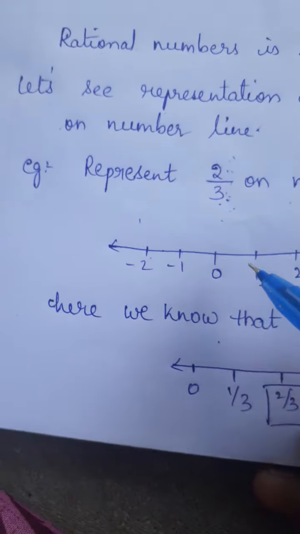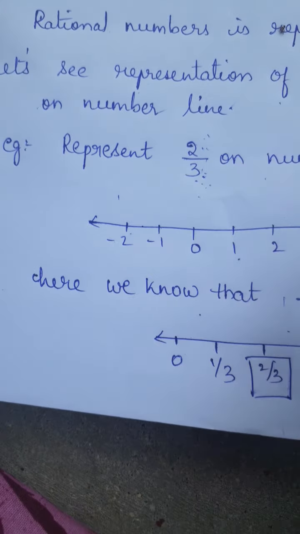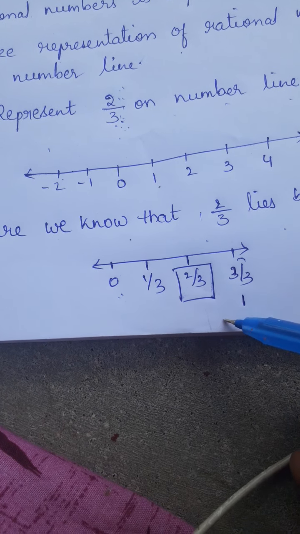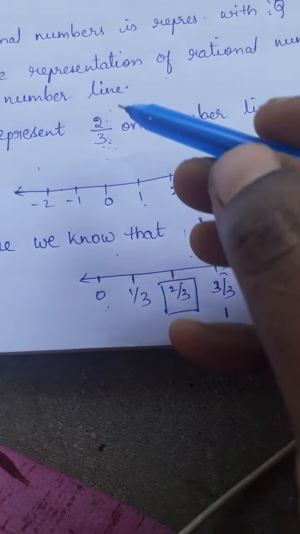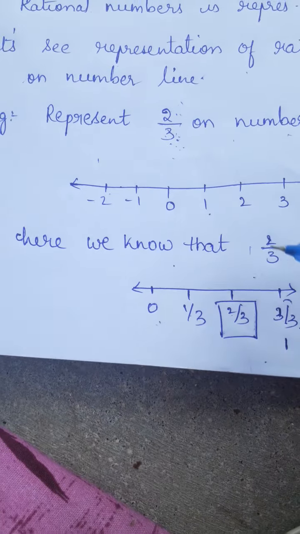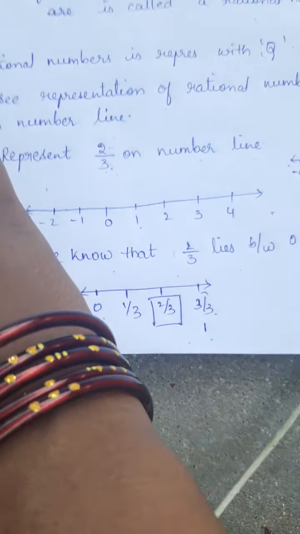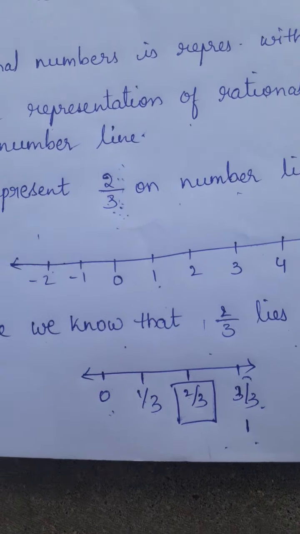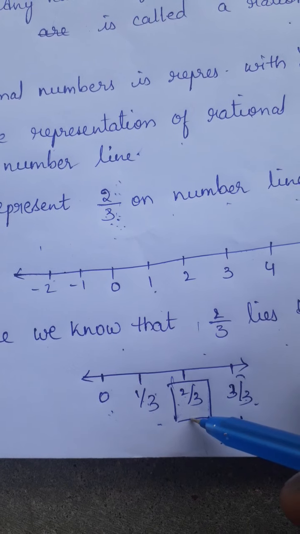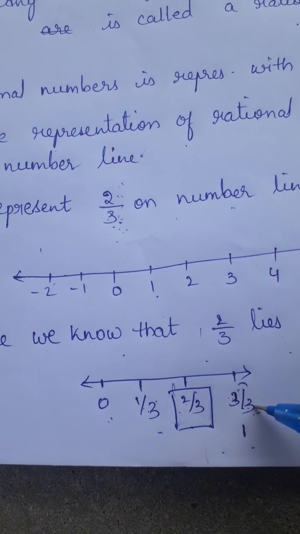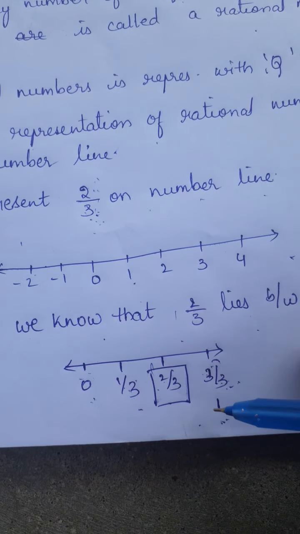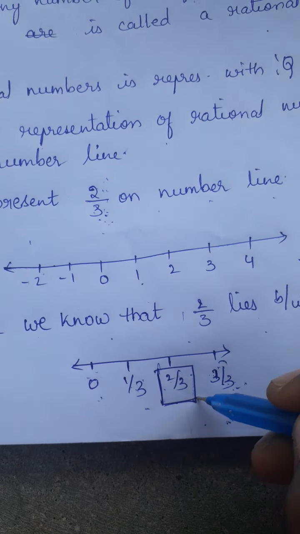Children, what is the denominator? It is 3. Now I have divided 0 and 1. Here 0 and 1 are divided into 3 equal parts. Since the denominator is 3, you have to divide it into 3 equal parts. If the denominator is 5, you divide it into 5 equal parts. If the denominator is 6, into 6 equal parts. Now I have divided it into 3 equal parts: 1 by 3, 2 by 3, 3 by 3. What is 3 by 3? When you cancel it, you get 1. So between 0 and 1, this 2 by 3 lies. I have marked 2 by 3 here.